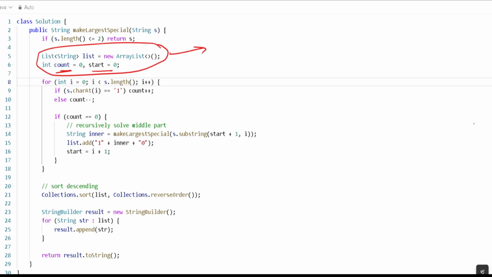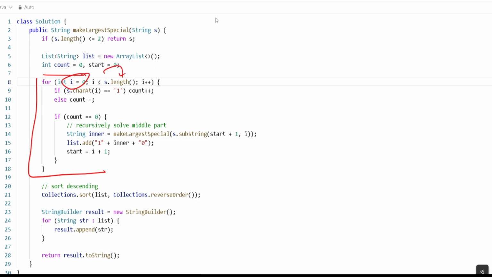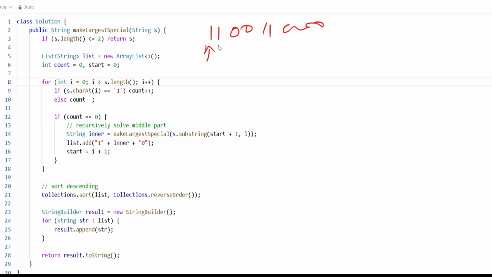Then we will have a for loop, and what this for loop does is scan the string from index 0 to the last. So basically the given string will be there, let's suppose 110011 and then 000, like that. We'll start from here and keep moving ahead.